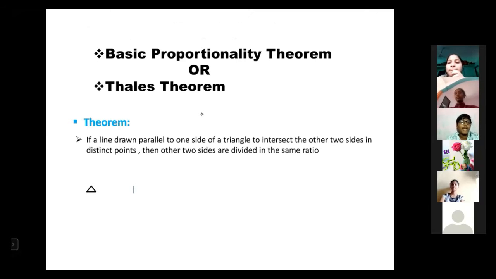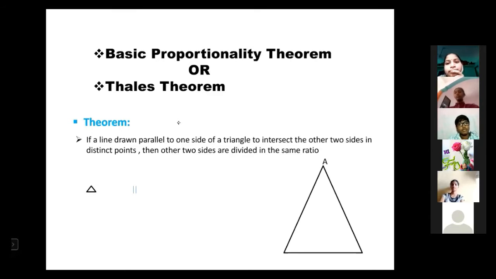The theorem says a line drawn parallel to one side of a triangle, intersecting the other two sides at distinct points, divides the other two sides in the same ratio. This is called the basic proportionality theorem. Did you understand this theorem? Yes, sir. I will explain it on a diagram.